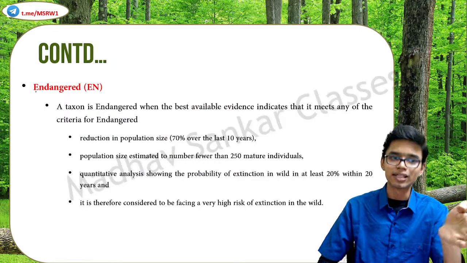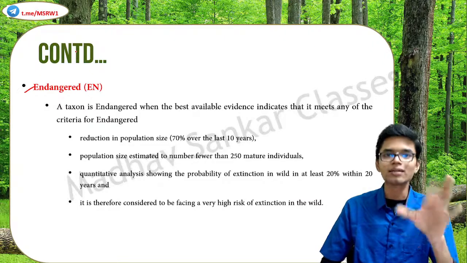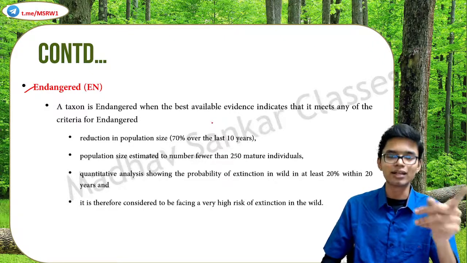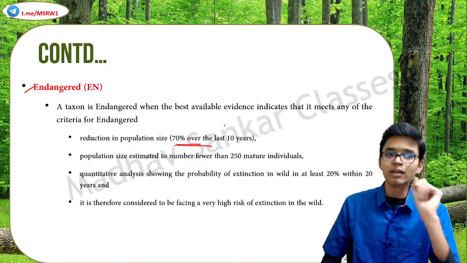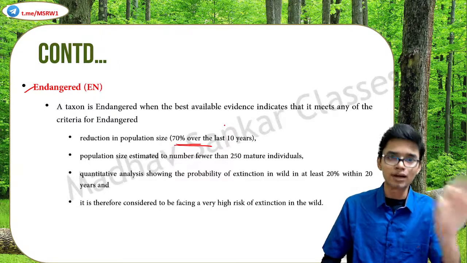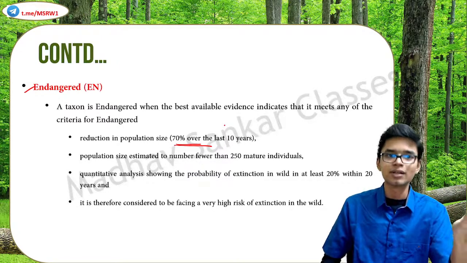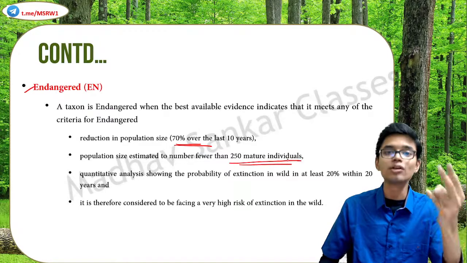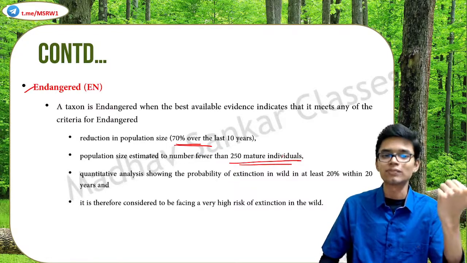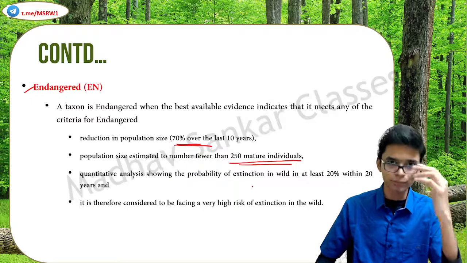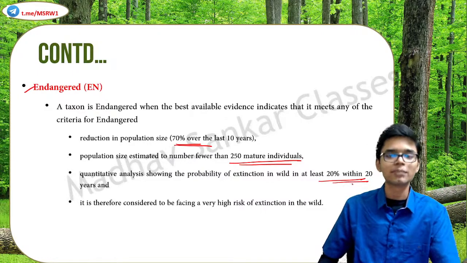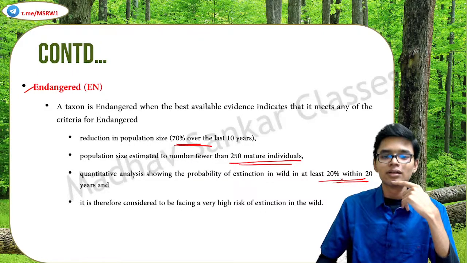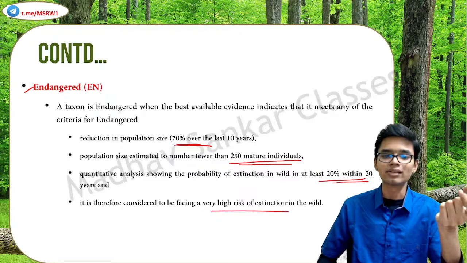Then comes the endangered category. Here also there are certain criteria. Earlier it was 90% in the critically endangered category. In the endangered category, it is 70%. If there is a reduction in population in the past decade of over 70%, then it qualifies as endangered. Similarly, if the number of mature individuals is less than 250, they qualify as endangered. Similarly, when an analysis shows the probability of extinction in the wild is at least 20% within 20 years, then they are kept as endangered. Clear? So they are also considered at a very high risk of extinction in the wild.